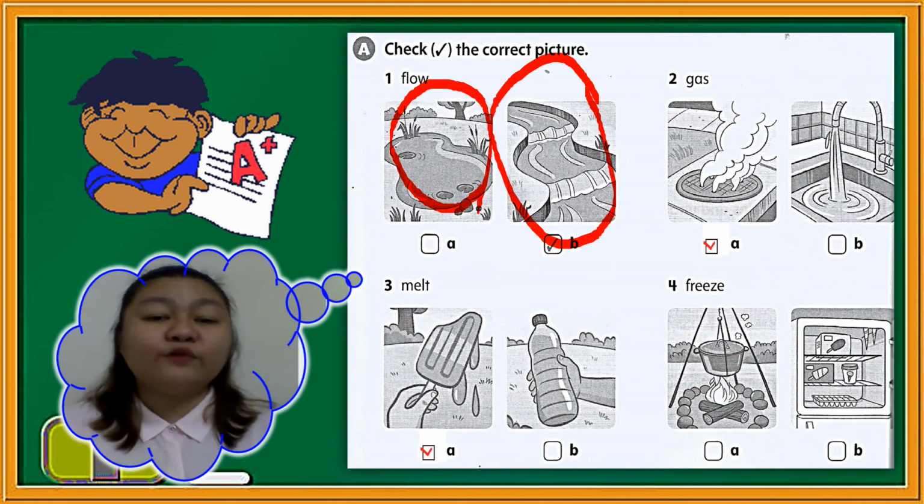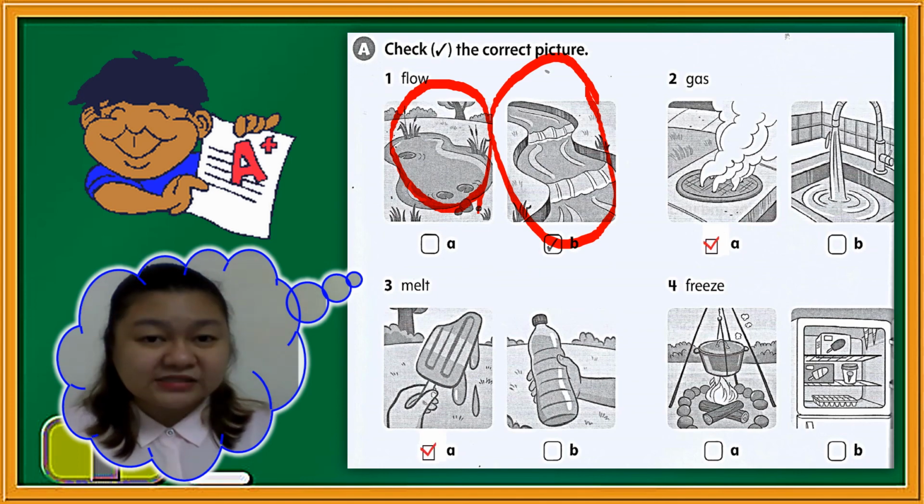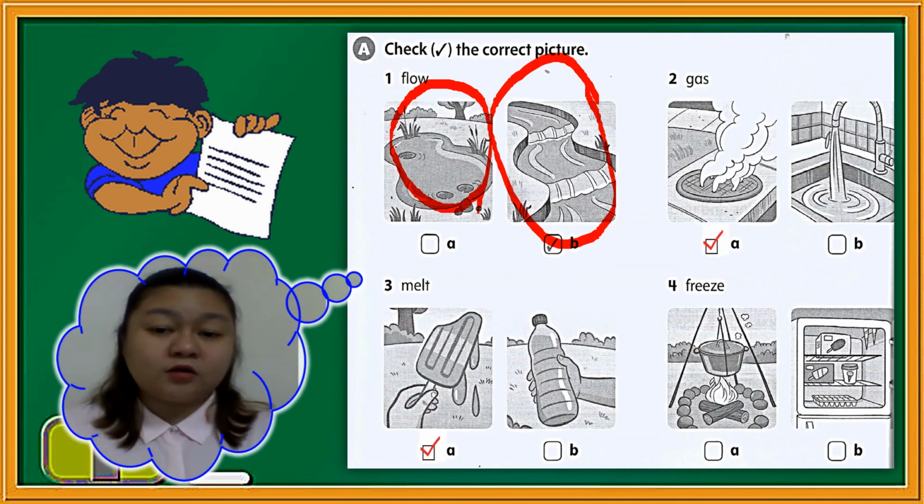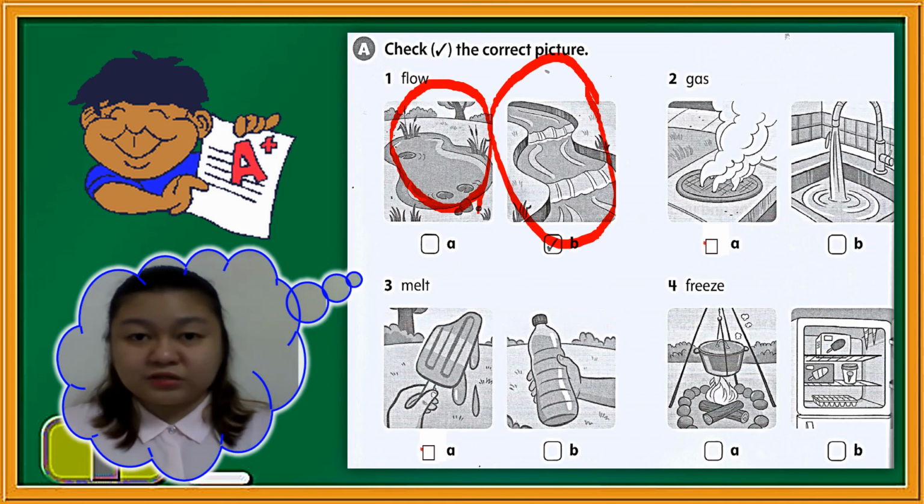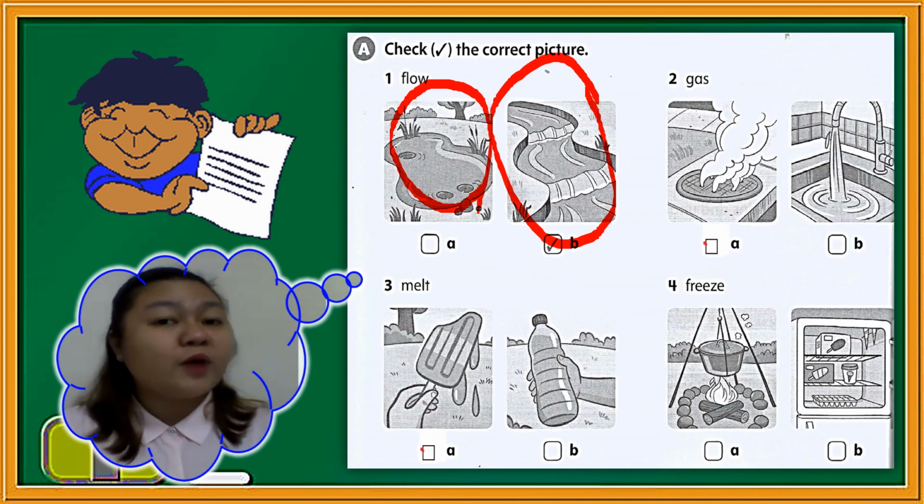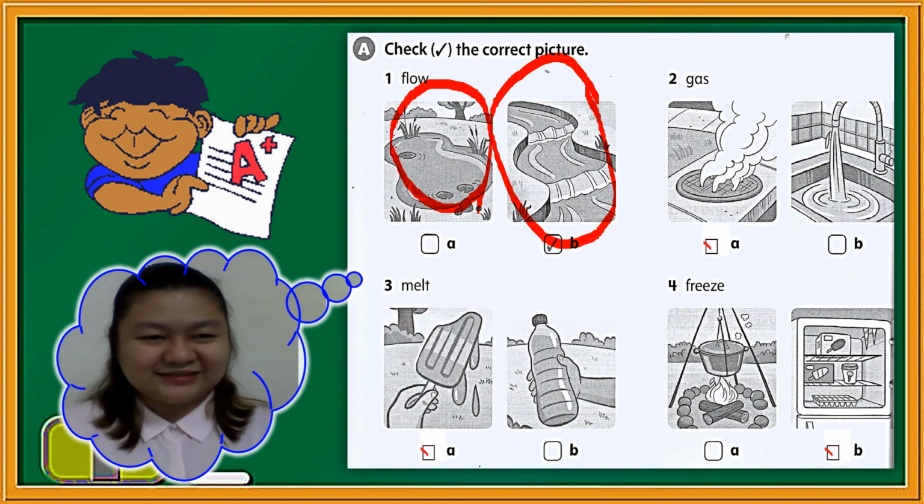How about number 4? Freeze. Is it the one with the fire or the one inside the refrigerator? Which one? Correct. It's letter B.